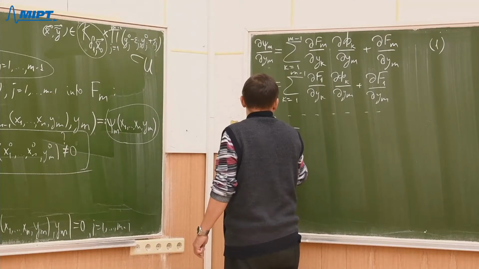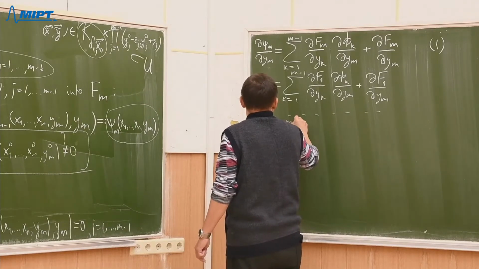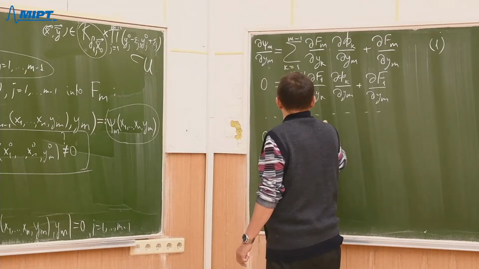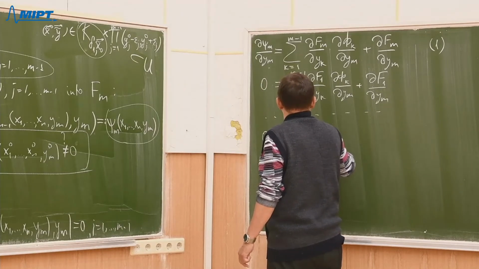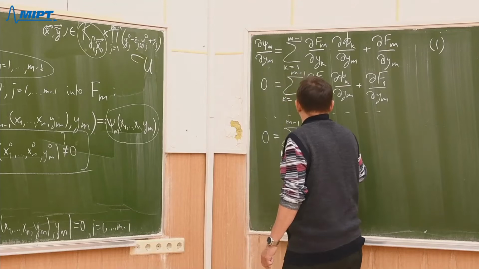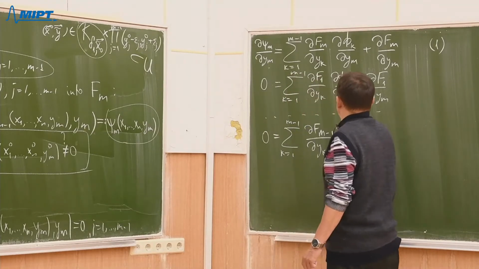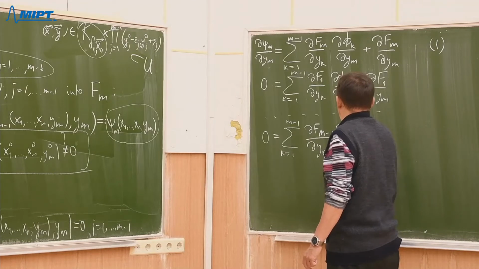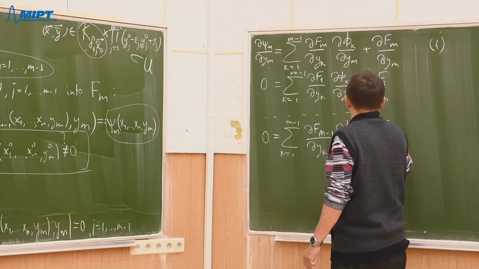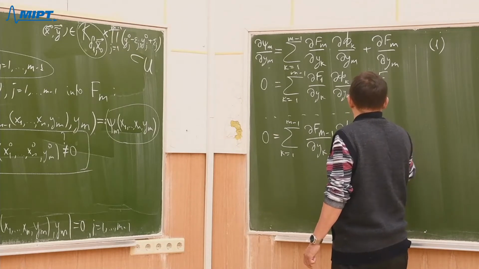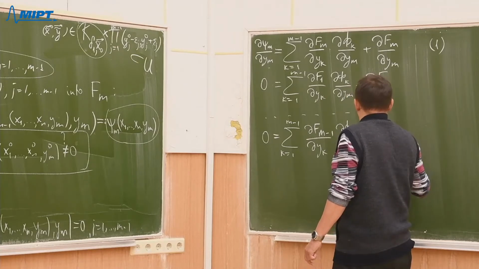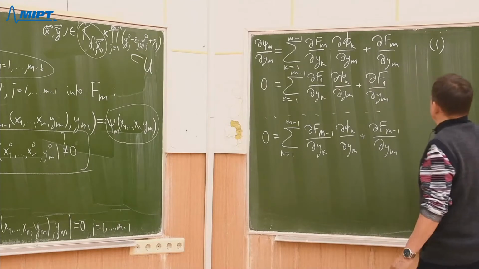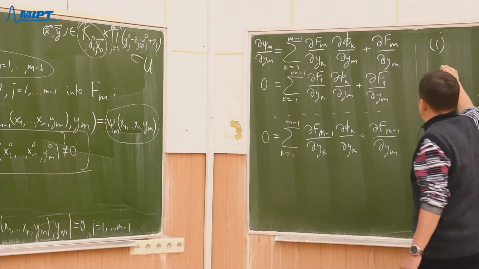Sum k from 1 up to m minus 1, partial derivative of f m minus 1 with respect to yk times partial derivative of phi k with respect to ym plus partial derivative of f m minus 1 with respect to ym. So those are the equations.